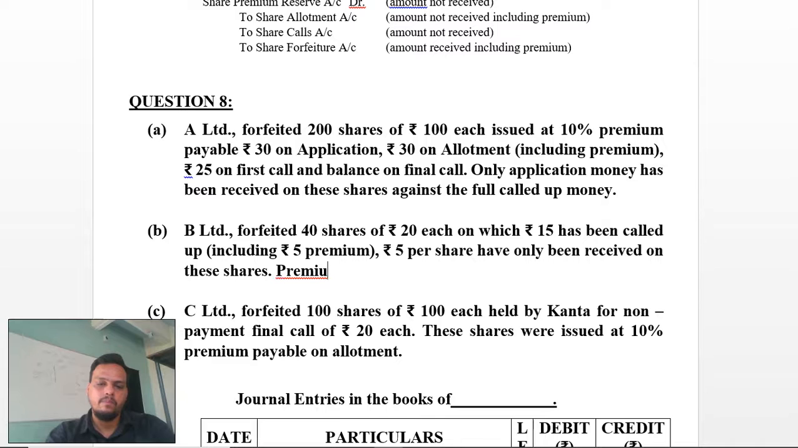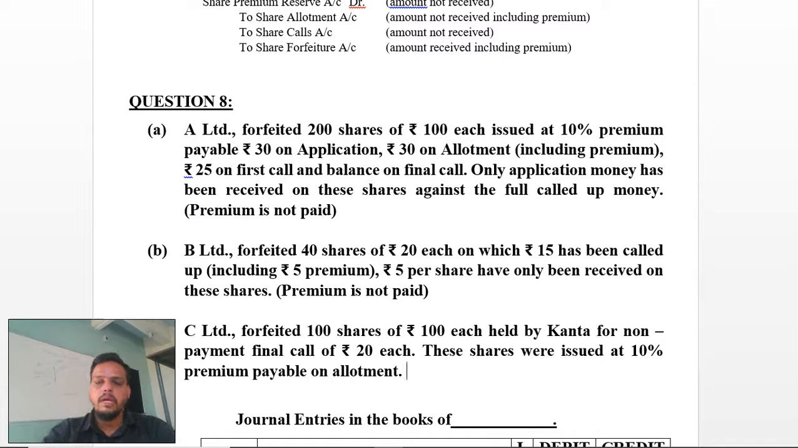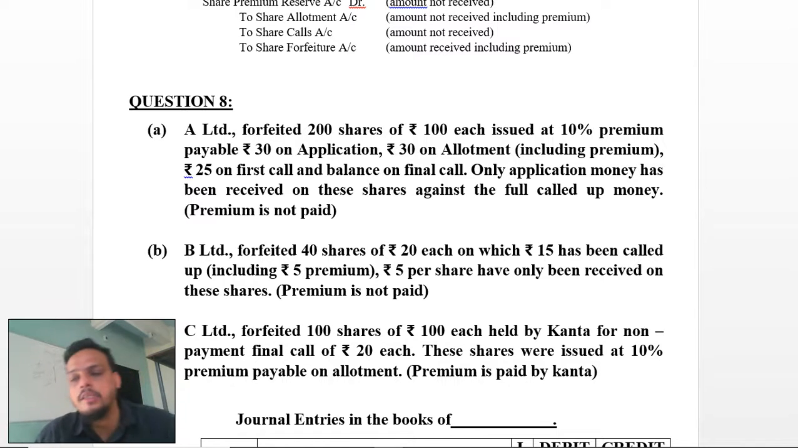Premium is not paid. This is the question where you have to be careful with the points where the premium is not being paid. In the first question the premium is not paid. In the second question also the premium is not paid. But in the third the premium has been paid. Premium is paid by Kanta, because the final call has not been received here.